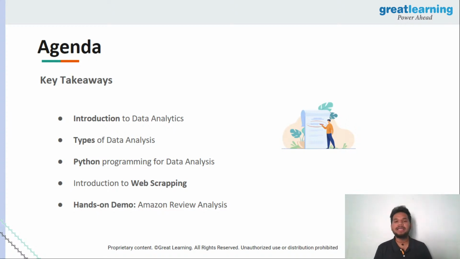So we're going to discuss all of these things, and we're going to be using the Python programming language to perform data analysis. Of course, we're going to have an in-depth hands-on session where we do all of this practically as well. So we're going to take a quick introduction to Python, understand what it is, where it is used, why it is considered to be the number one programming language, and all of that. And eventually we're going to discuss the concepts of web scraping, which is exactly what we're going to use for this aspect of data analysis, and we're going to move to the practical aspect of it. So I hope the agenda is clear for all of you.